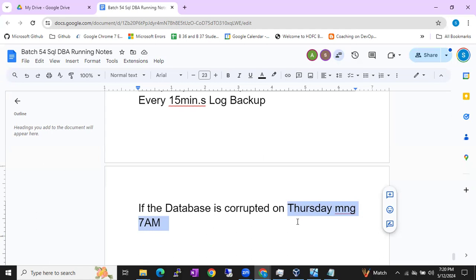Now, how are we going to achieve point in time recovery? How are we going to recover the database? Using a copy-only full backup? Or deleted data also goes to the recycle bin, so you recover it from the recycle bin? Very good point. But if the database or backup is too big, it won't be accommodated in the recycle bin, Pooja. Terabytes of data, it won't take. Why? Because the recycle bin will use C drive space, only as long as there is free space in the C drive. It can hold up to some extent, but not terabytes of data.